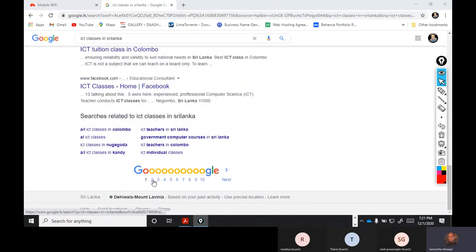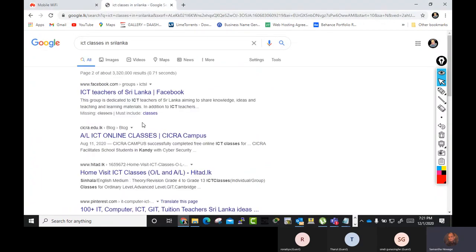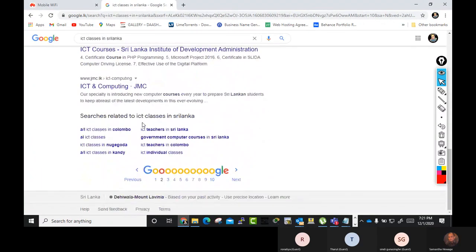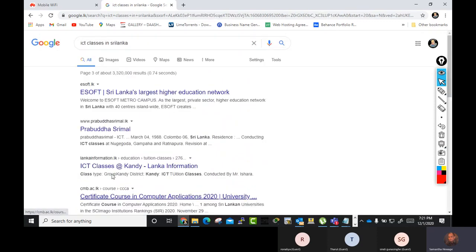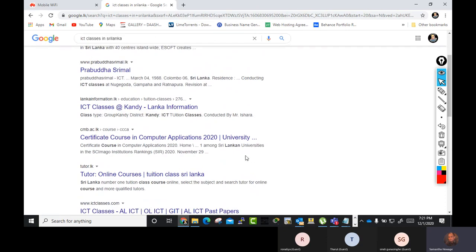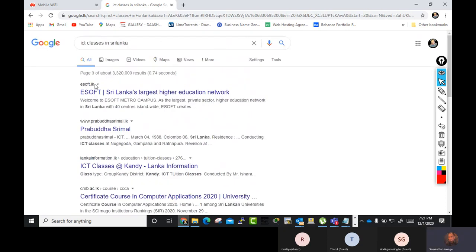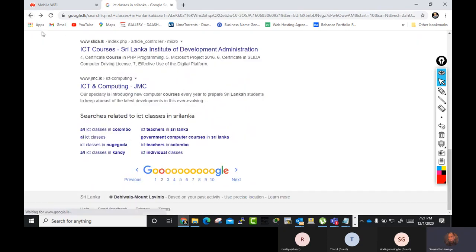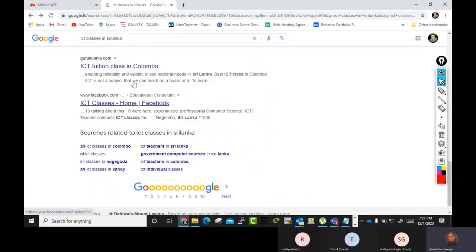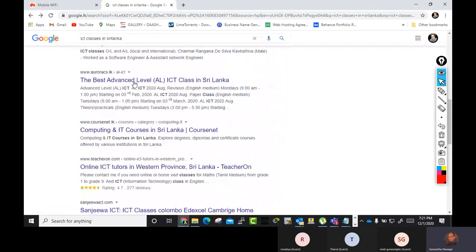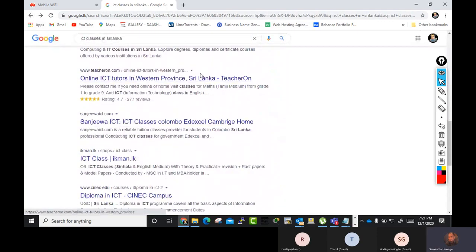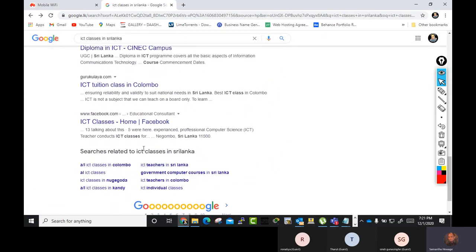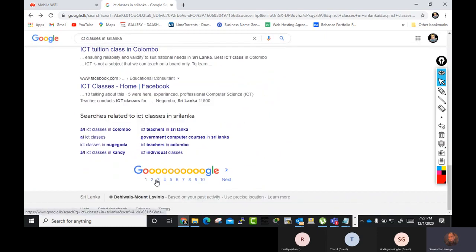Then second 10 links, something like that. This is second 10 links, right? This is third 10 links. So what I mean by SEO, or search engine optimization, is how you can rank your website in the top 10. This is the top 10 list. Normally, we don't go for the second and third, right?